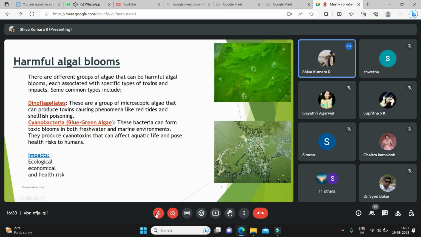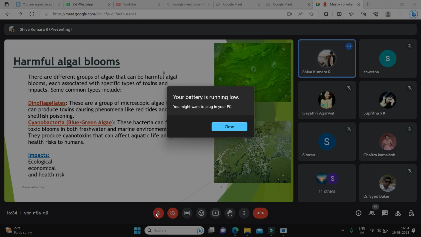Harmful algal blooms. The majority of algal blooms are harmful, and they are associated with the production of toxins. For example, dinoflagellates are microscopic algae that produce toxins, like the red color we saw just as I showed you. The other is cyanobacteria. These are present in freshwater and also marine environments. They produce cyanotoxins which affect aquatic life and pose serious health risks to humans.